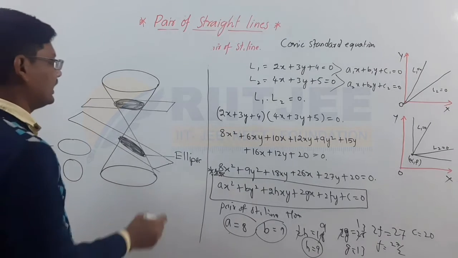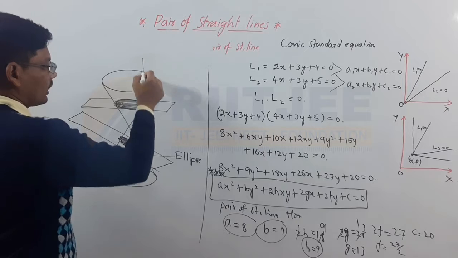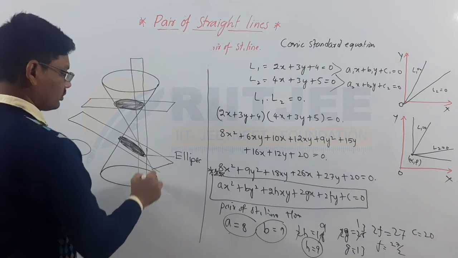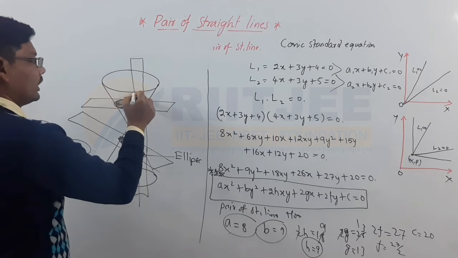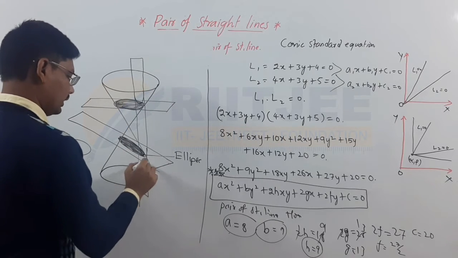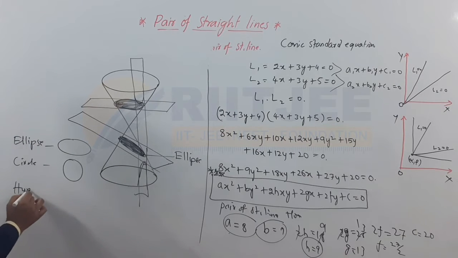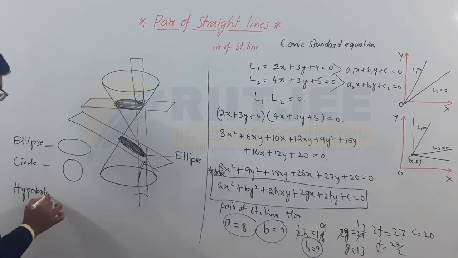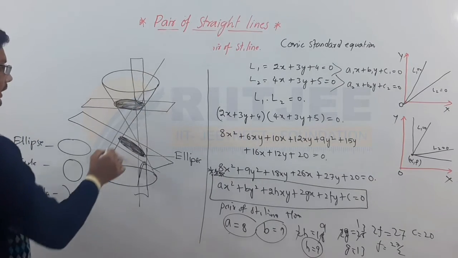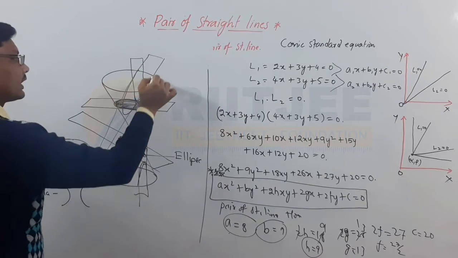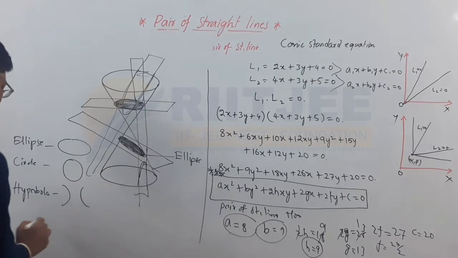If a plane is intersecting like this, vertically, the shape will be a hyperbola. And if a plane is intersecting like this, the shape will be a parabola.